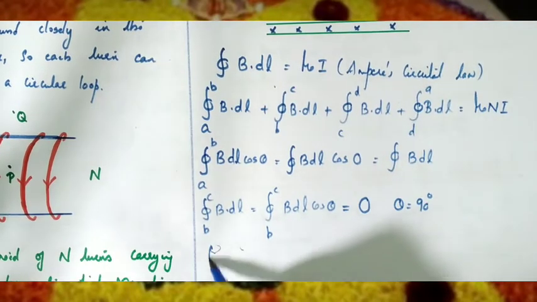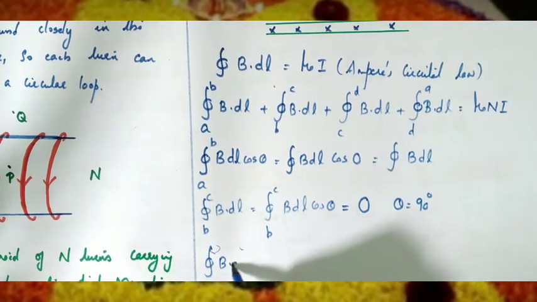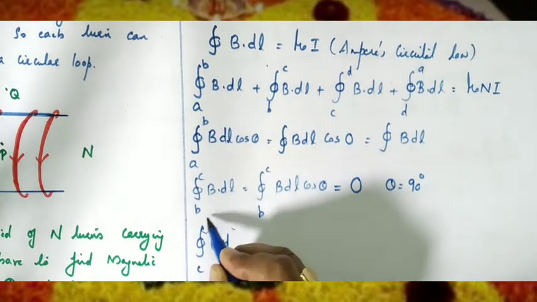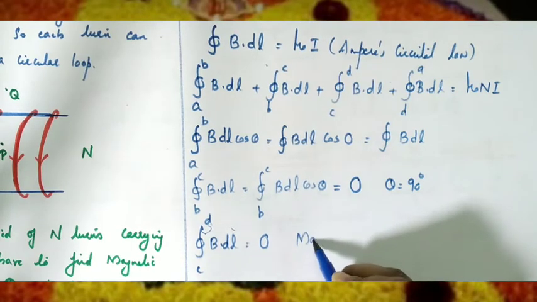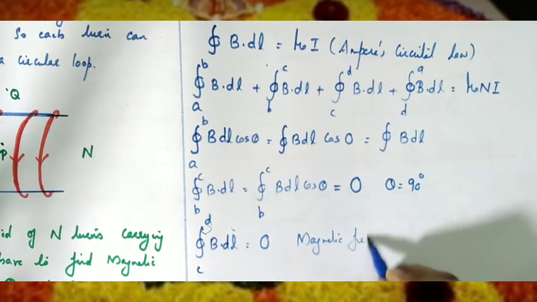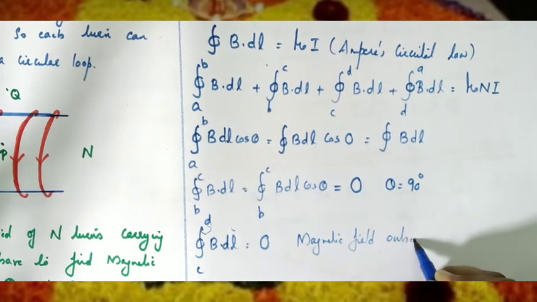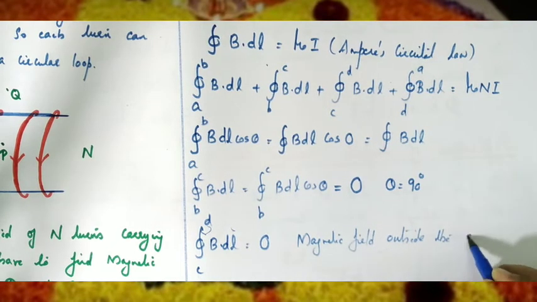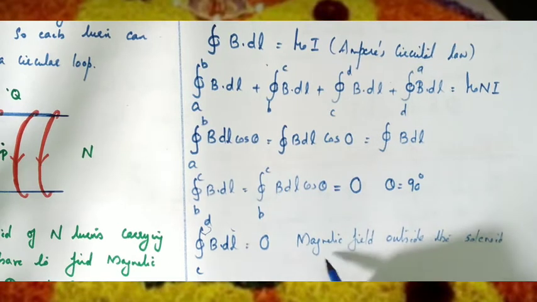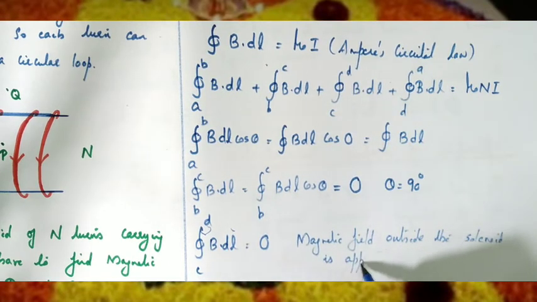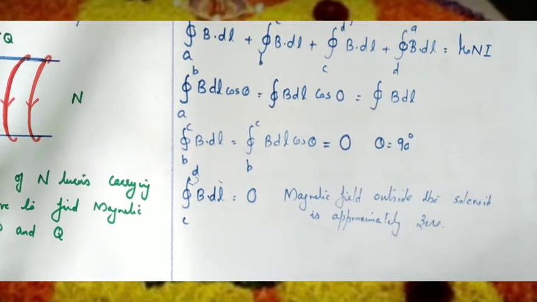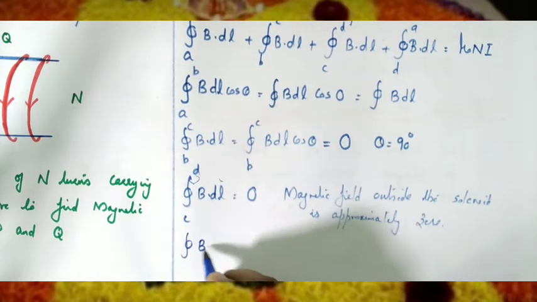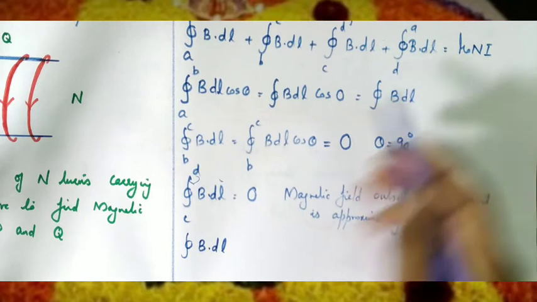So we can write the third step: integral B dot dl along CD is equal to 0, because the magnetic field outside the solenoid is approximately 0. Then the last step, integral B dot dl along which side? Along D to A.